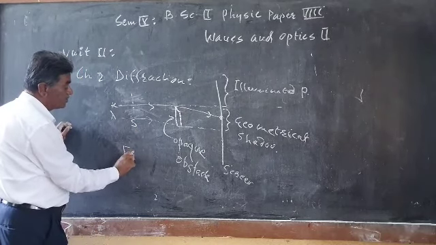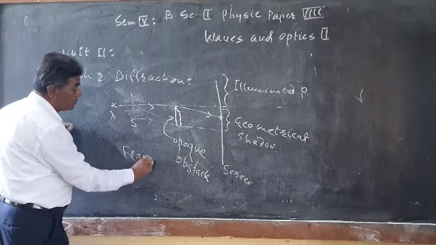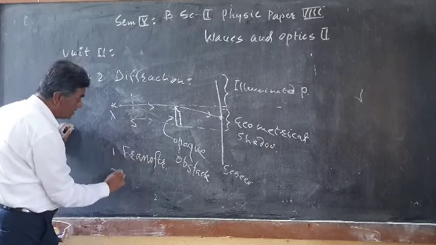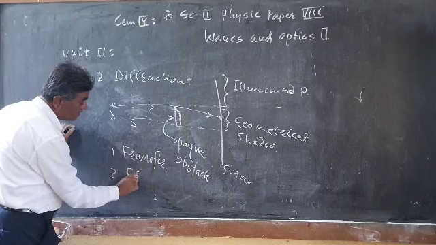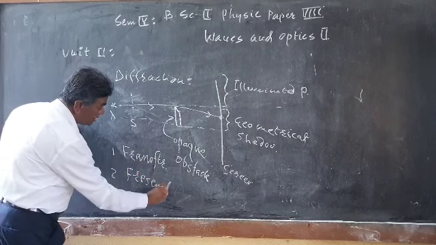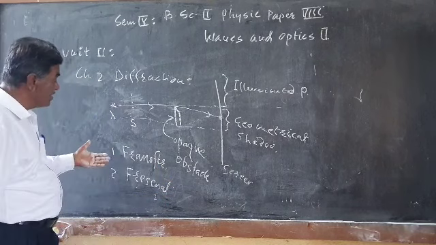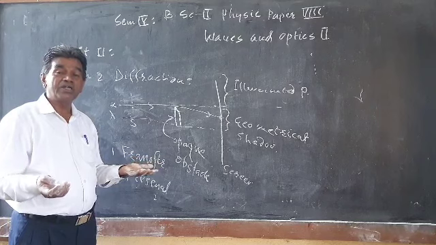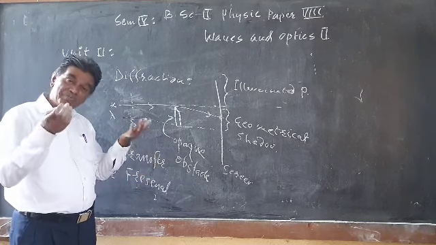One is Fraunhofer diffraction, and the other is Fresnel diffraction. Diffraction can be explained by the division of amplitude or the division of wavefront.